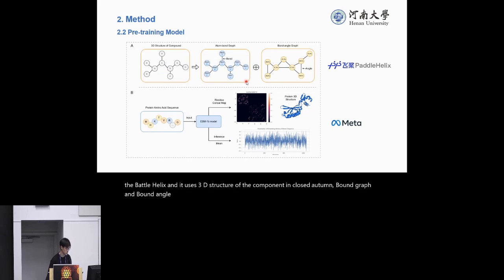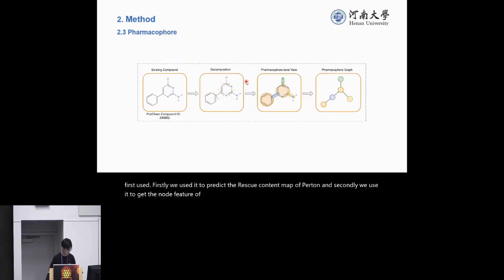For proteins, we use ESM-1b. It is developed by Meta. Firstly, we use it to predict the residue contact map of the protein, and secondly, we use it to get the node feature of each amino acid.